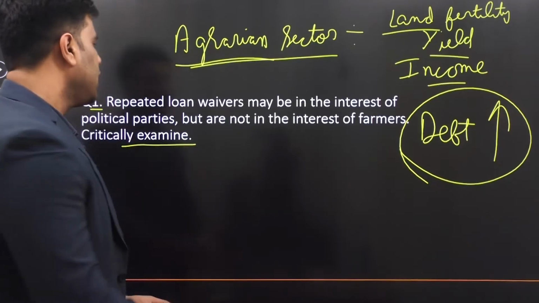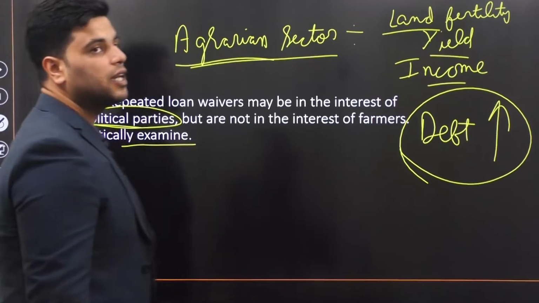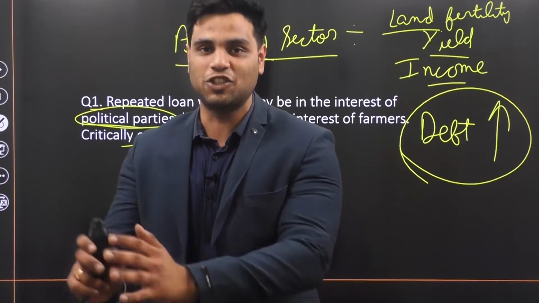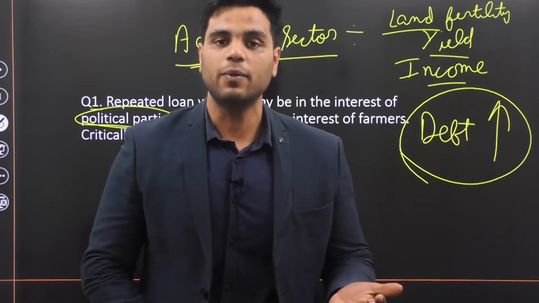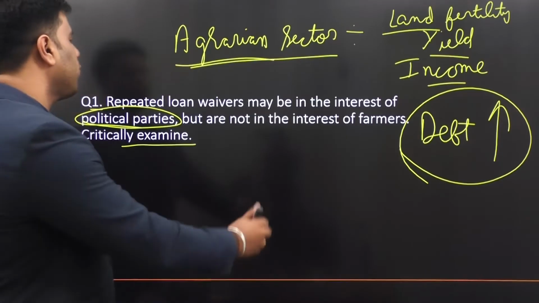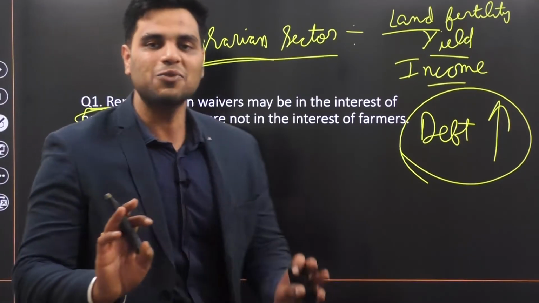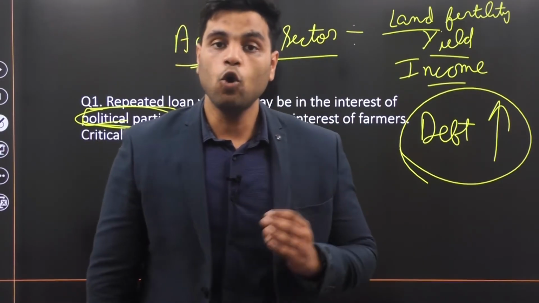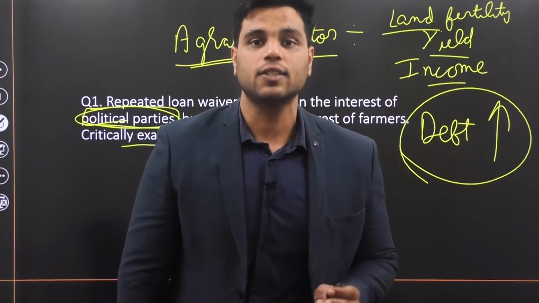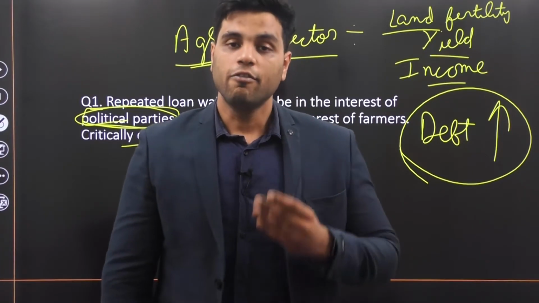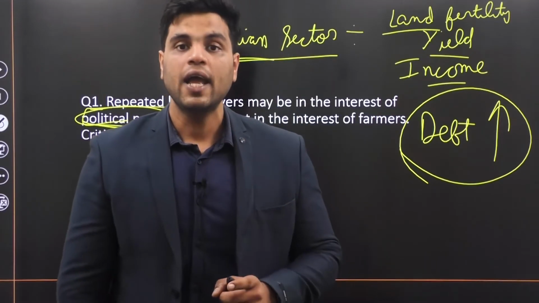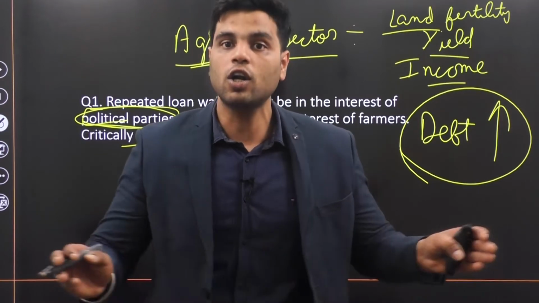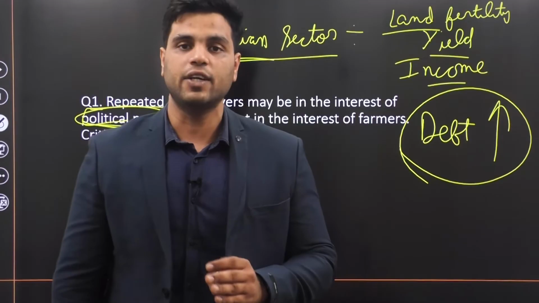But it did benefit various political parties, as political parties wanted to appease the farmers. That is what is alleged. Political parties wanted to appease farmers, and so for vote bank, they waived off loans. Now, many policy experts and economists say that the farm loan waiver scheme is actually dangerous and shouldn't be employed. Waiving loans taken by farmers is not good, and it does not benefit the farmers in the long run. It might provide them some relief in the short run, but in the medium or long term, it won't give any benefit to the farmers.